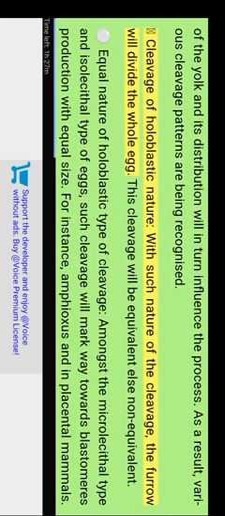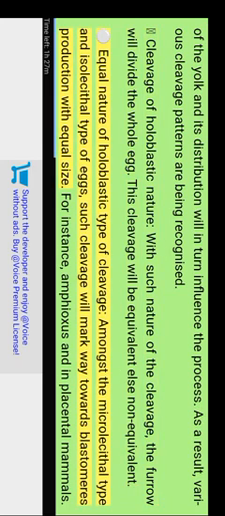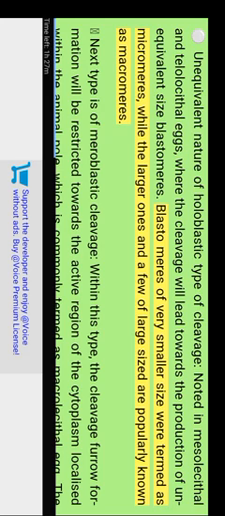Holoblastic cleavage. With this nature of cleavage, the furrow will divide the whole egg. This cleavage will be equivalent or non-equivalent. Equal holoblastic cleavage: amongst microlecithal and isolecithal eggs, such cleavage leads to the production of blastomeres of equal size. For instance, amphioxus and placental mammals. Unequal holoblastic cleavage is noted in mesolecithal and telolecithal eggs, where the cleavage leads to the production of unequal sized blastomeres. Blastomeres of very small size are termed micromeres, while the larger ones are popularly known as macromeres.